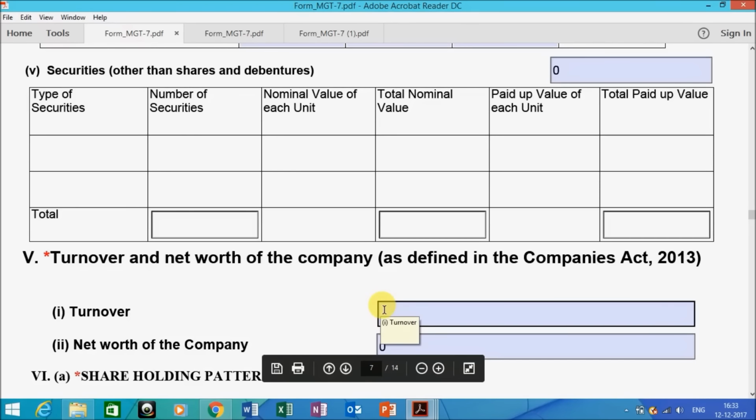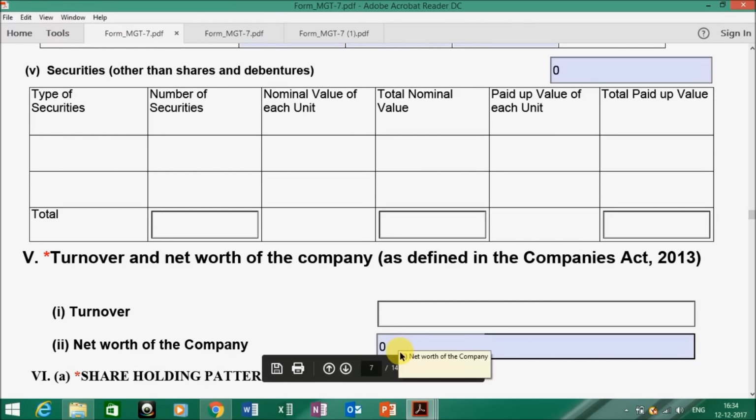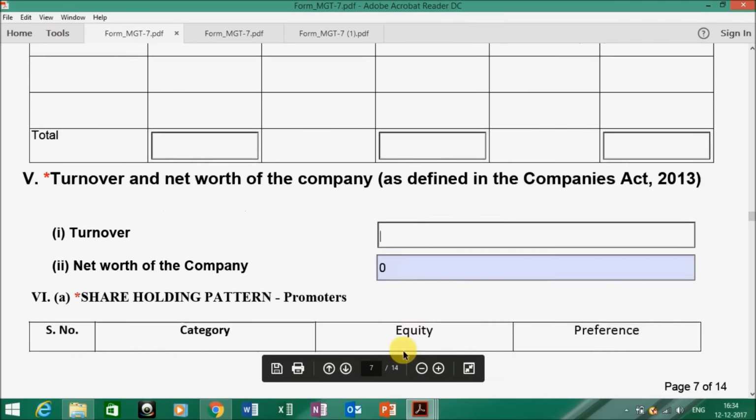Next is the turnover and net worth of the company. The turnover which is given in your P&L account is entered over here, and the net worth can be calculated by using the net worth formula.